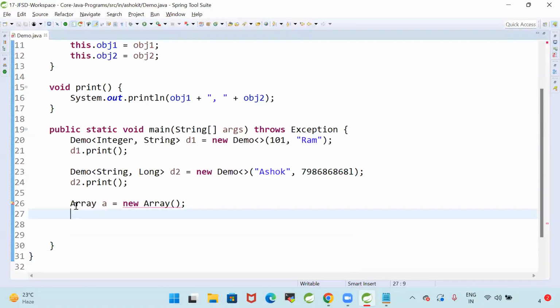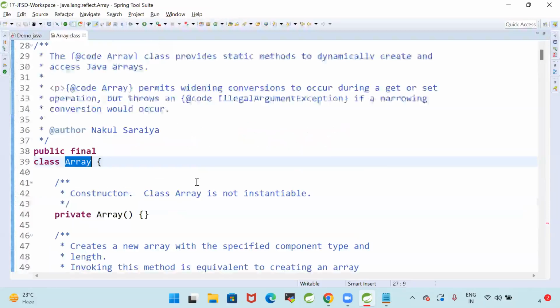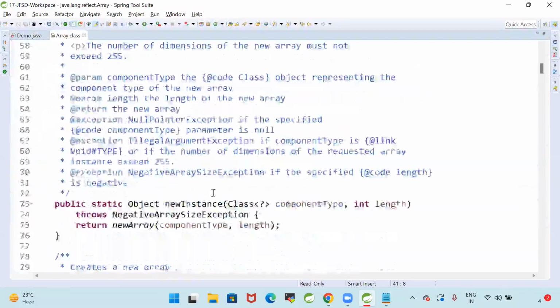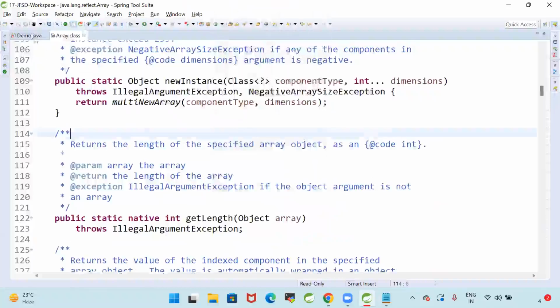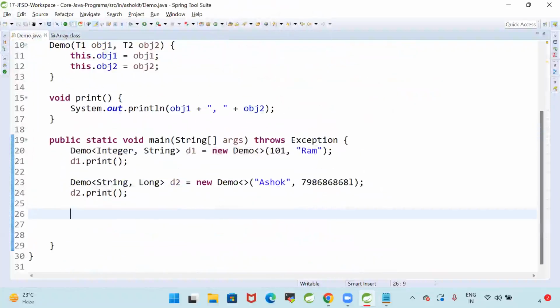Array is a predefined class in java.lang.reflect, a final class, with a newInstance method available. Not array, guys, sorry, ArrayList. So there is a class called ArrayList. ArrayList E AL is equal to new ArrayList. What is the meaning of this E? Here I will tell Integer.